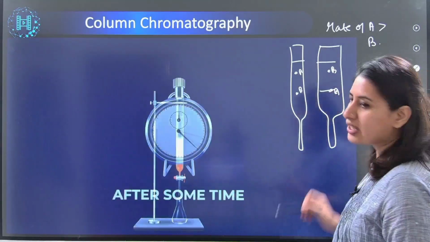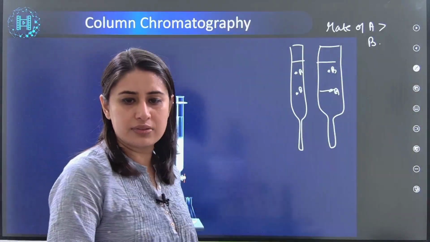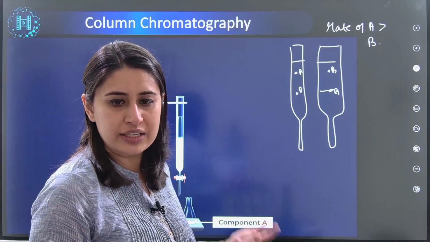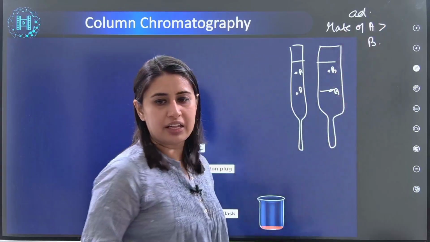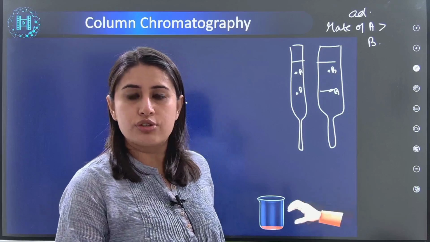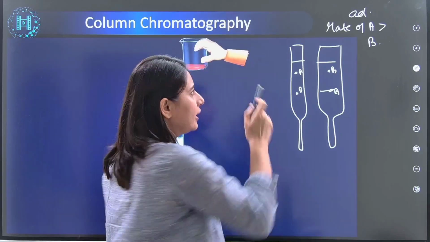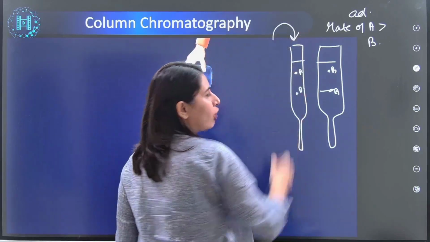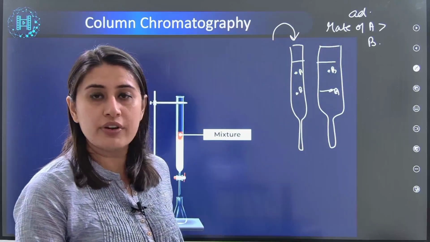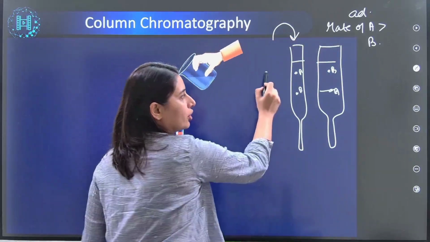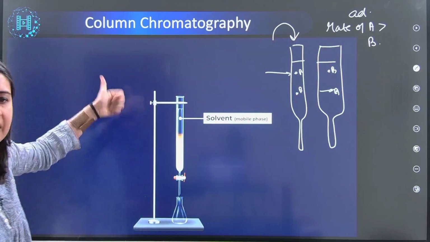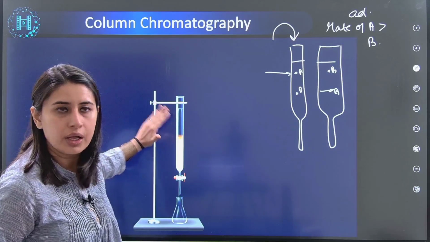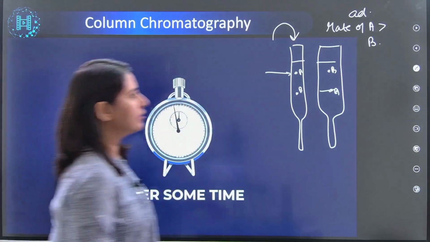Now I'm giving you a very simple question. They can give you various colors, A, B, C, D, such stuff. So if I'm saying rate of adsorption of A is greater than B, which is the right column? So now you have to answer thinking that we are adding A and B from the top. So whichever is going to be adsorbed is going to be on the top because we are adding it from the top. So this requires your knowledge that we are adding stuff from the top, right? Okay, moving ahead.